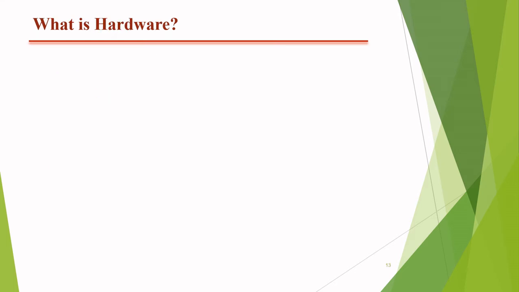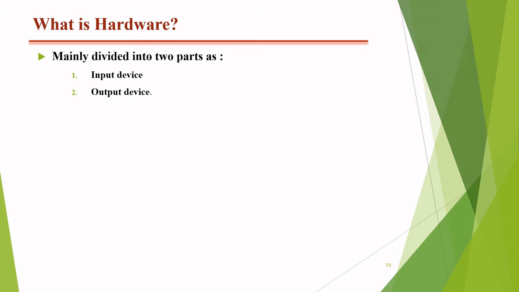What is hardware? Mainly the physical appearance of any system is known as the hardware. That means the physical part of any system which can easily be touched and is easily visible to any person is known as hardware. Mainly the hardware is divided into two parts, namely input device and output device. There are several other devices also, but we will go through only the input device and output device.